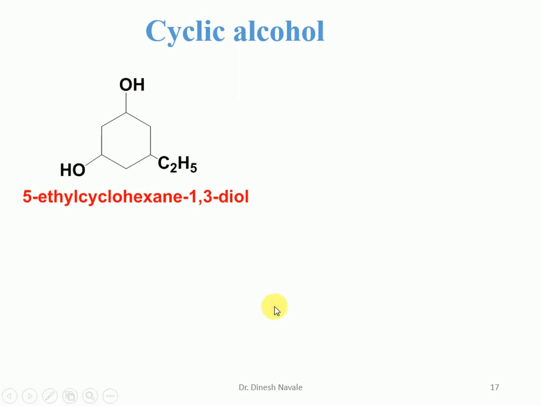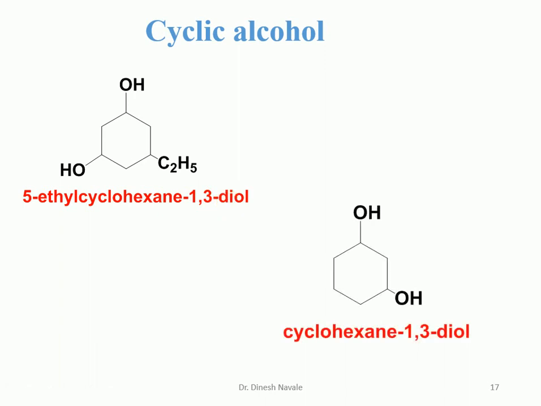Now 2 OHs are there. So we give carbon number 1 to any OH, and next we go to the other OH and not to the substituent. So it is carbon number 1, 2, 3, 4, 5. So OH is present at carbon number 1 and 3, and the ethyl substituent is present at carbon number 5, and it is a 6-member ring. So it is a hexane, and if it is cyclic, we have to utilize cyclo. So it is a cyclohexanol, and we have to give the substituent number. So it is 5-ethylcyclohexane-1,3-diol.